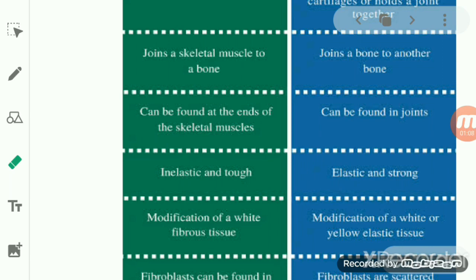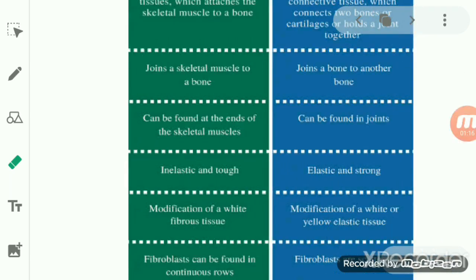The second one is that tendons join the muscles to the bones, while ligaments help in joining the bone to the other bone. So in one, the skeletal muscle is joined to the bone, and in the other, bone is joined to another bone.